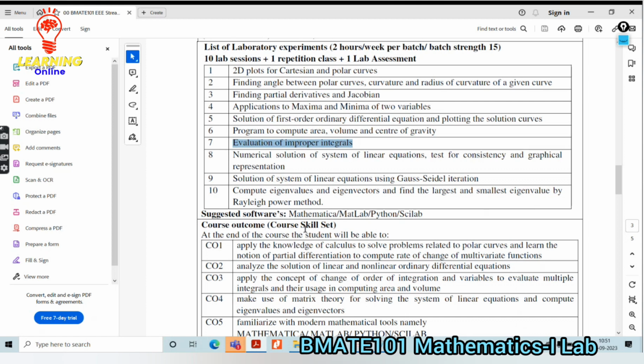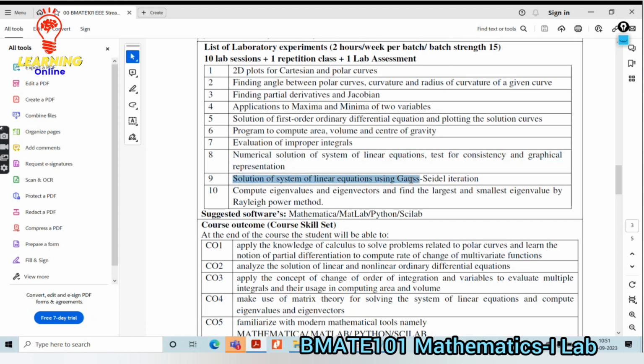By the use of the coding method, you are going to get the proper solution. Then the numerical solution of a system of linear equations, test for consistency and graphical representation. The numerical solution is utilized for equations having linear characteristics, and those will also be discussed in this experiment.